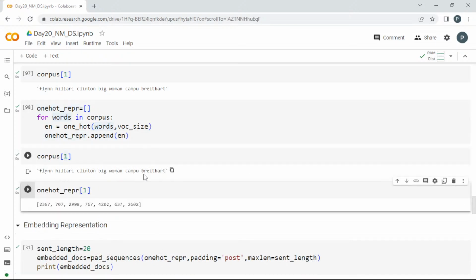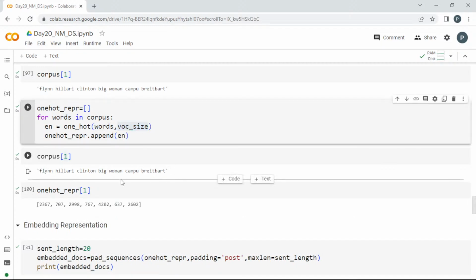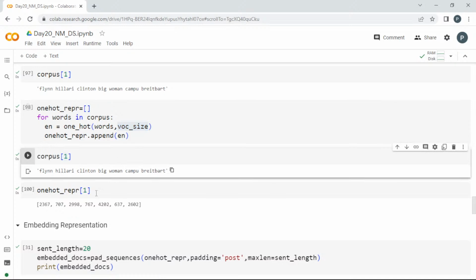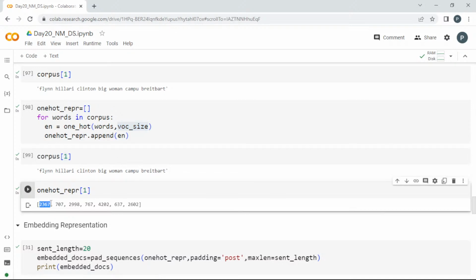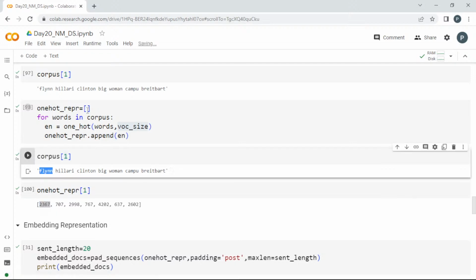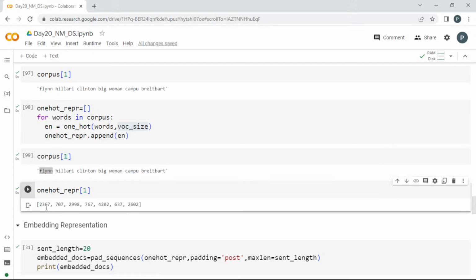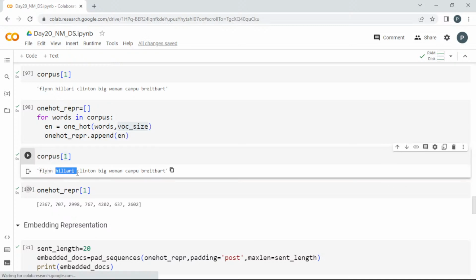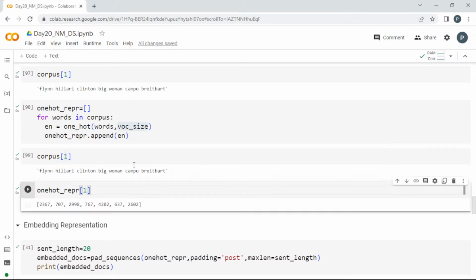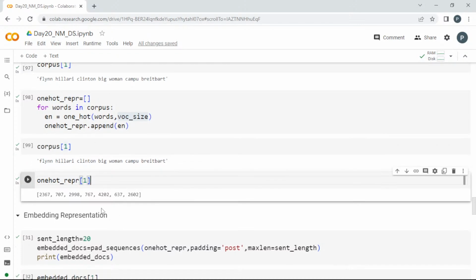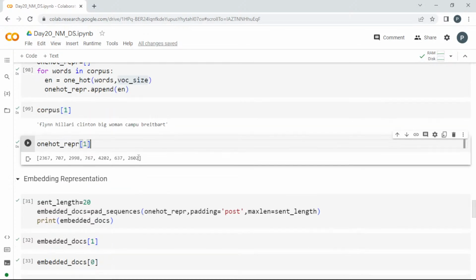into. The total vocabulary size is 5000, guys. It is going to take all the words and give a unique index number. So what is this number? 2367 means this word Flynn is in the 2367th place in that 5000. This word Hillary is in the 707th place. Similarly, it is encoded. So this is done for all the data.